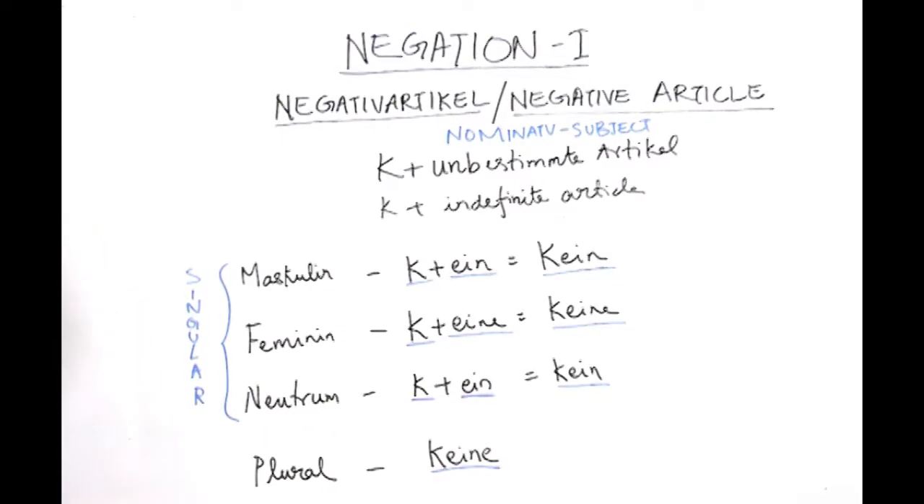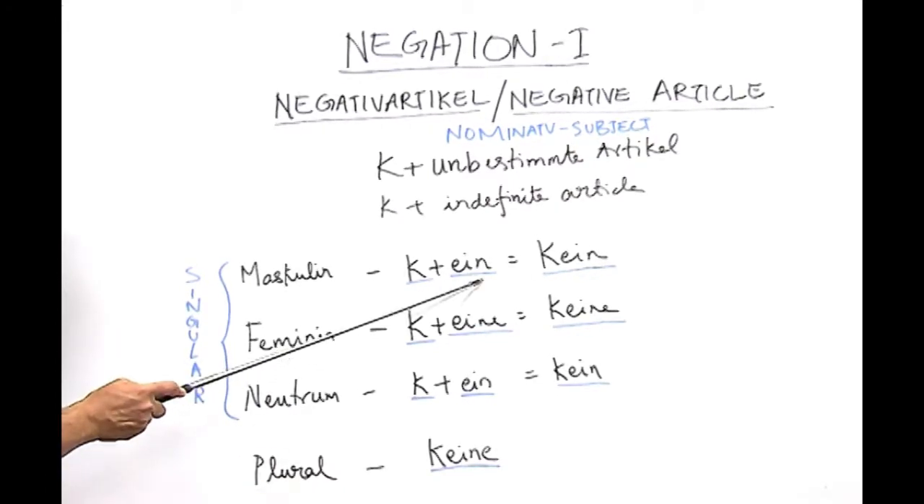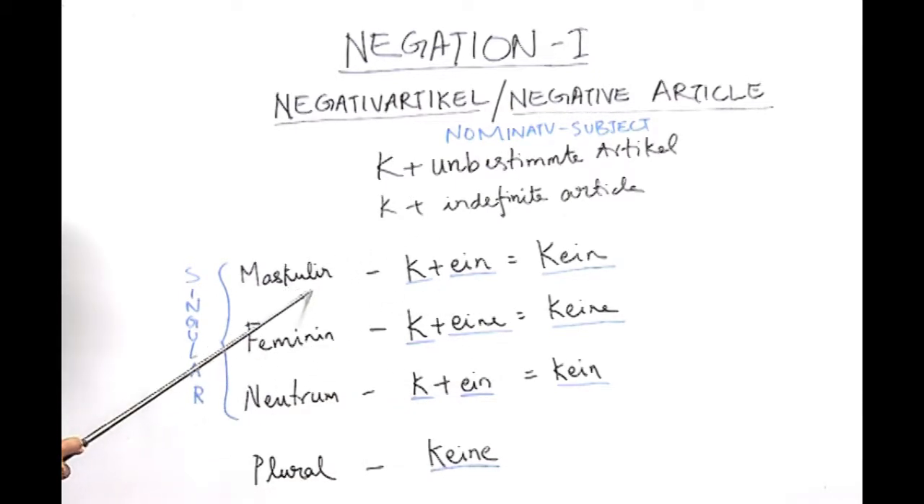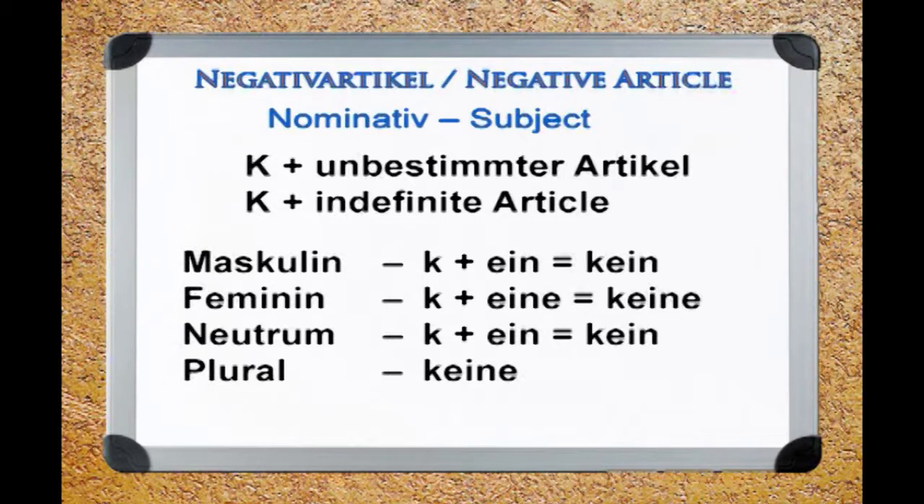You know what indefinite articles are. The indefinite articles in nominative are ein, eine, ein, where ein refers to masculine, eine refers to feminine, and ein refers to neutral or neutrum. Now, how do we make a negative article? Here, to make a negative article is quite easy.